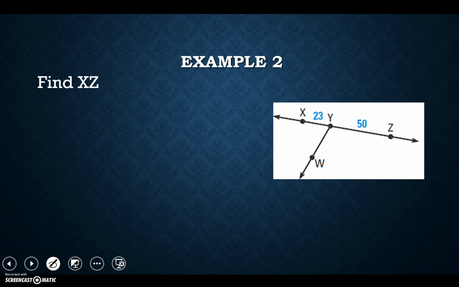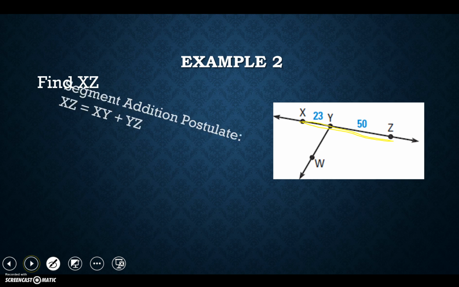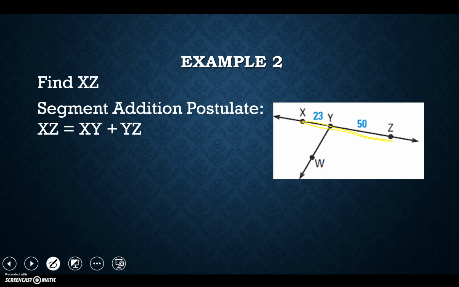I want to find the measure of XZ. So looking at my diagram, I see XZ represents this whole segment. So using the segment addition postulate, I like to put things in words first before I substitute numbers in. That way I have a good handle on what's going on. So XZ represents the whole entire length. That is what I'm searching for. I know it's made up of two parts. The first part is XY, and the second part is YZ.